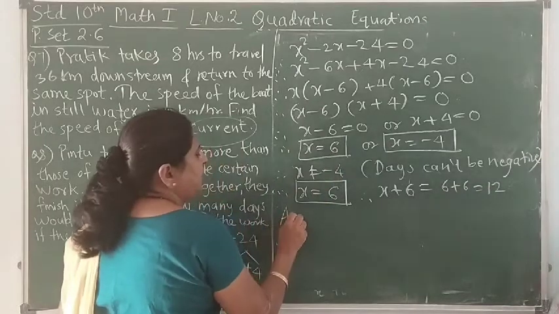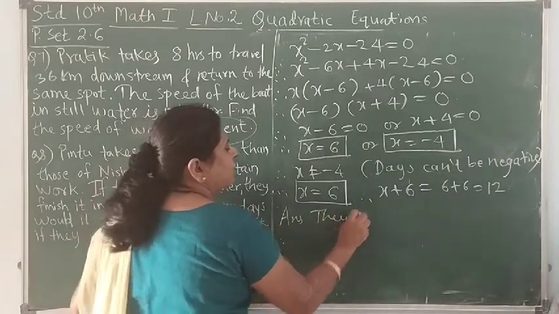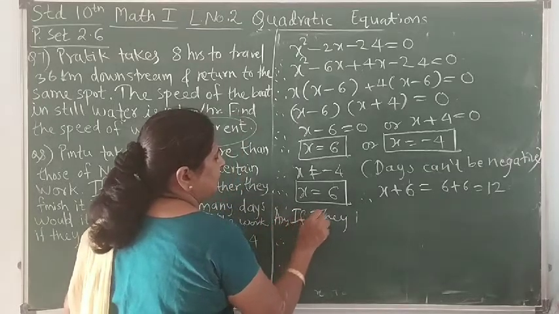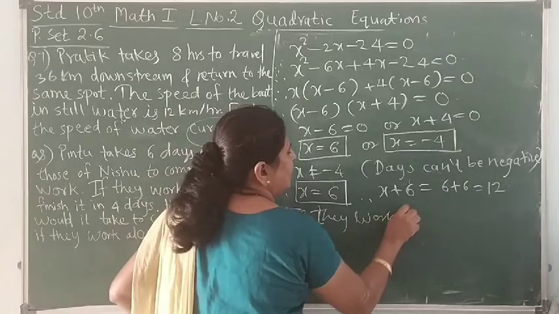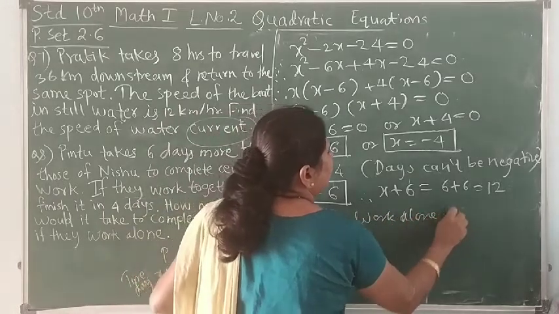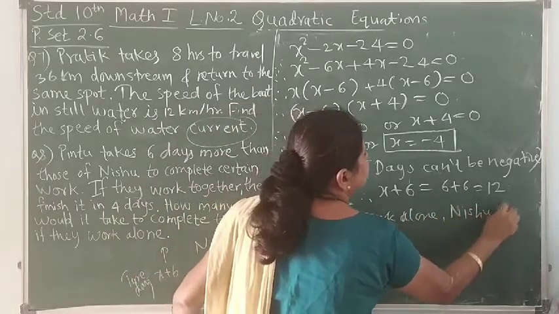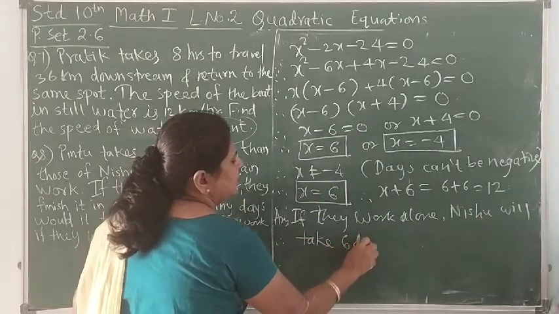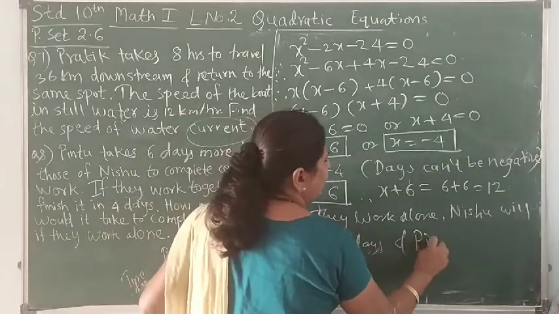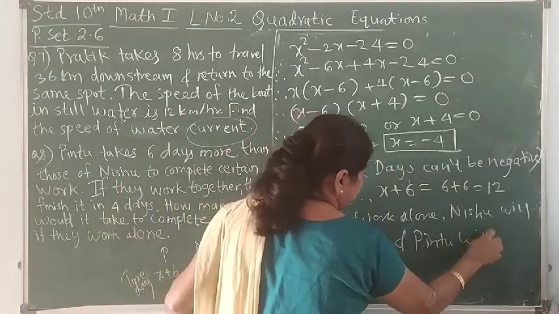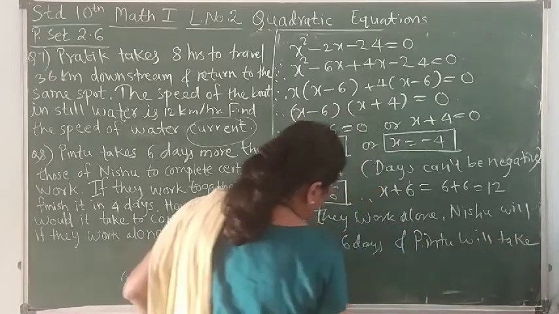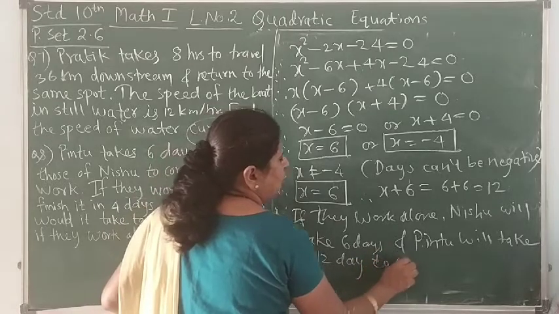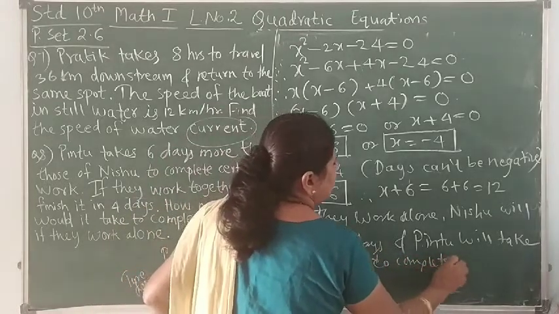So your answer will be, if they work alone, Nishu will take 6 days and Pintu will take 12 days to complete the work.